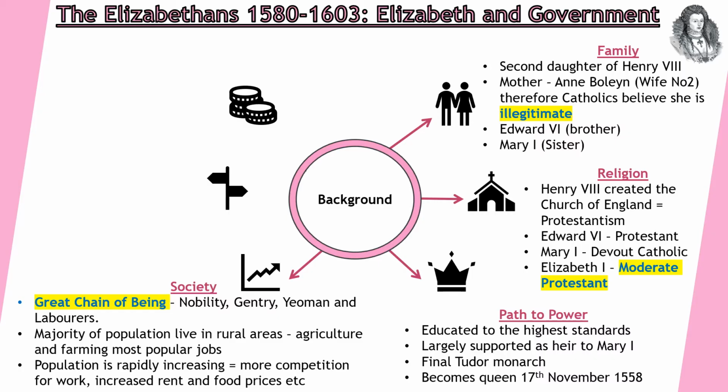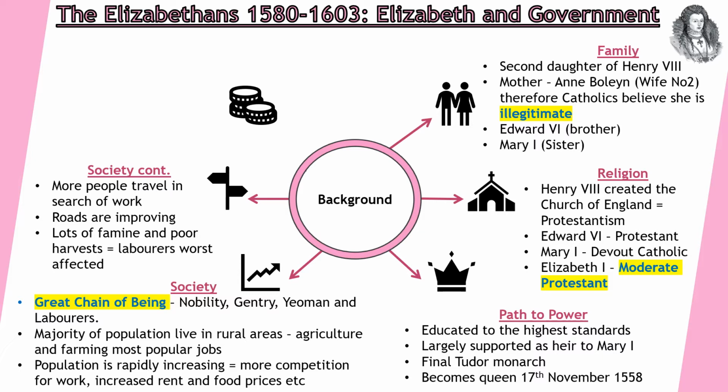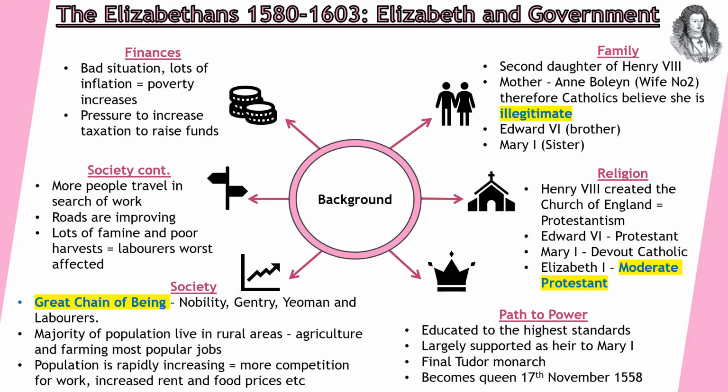The population is rapidly increasing in the Elizabethan period, which means there's going to be more competition for work, increased rent and food prices. Therefore, more people are going to have to travel around in search of work. Because the roads have improved as well, this enables travel to happen, but it also means communication can become more effective because it can spread quicker around the country. There's also lots of famine and poor harvest, which means the labourers are going to be worse affected because they're going to be the ones that financially suffer because they have the least amount of money, and that's where most of their work stems from.